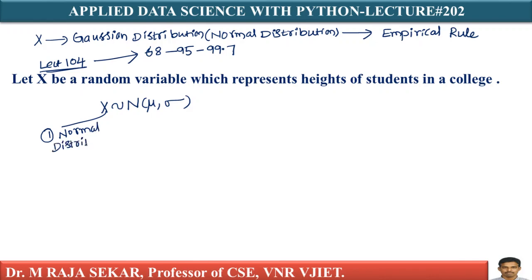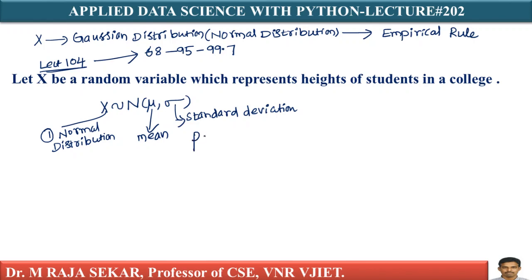I know three things. The first is that the data related to heights is following normal distribution, or Gaussian distribution. The second is the mean, mu. The third is the standard deviation, sigma. Just recall lecture number 104, in which I discussed the empirical rule.